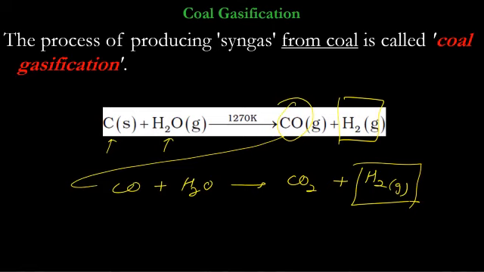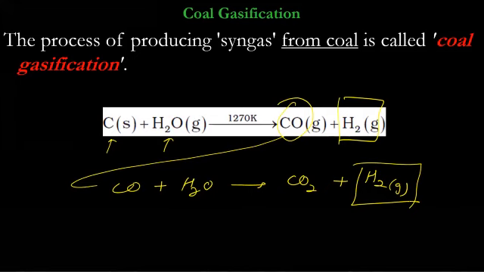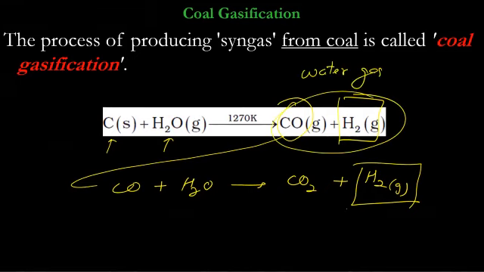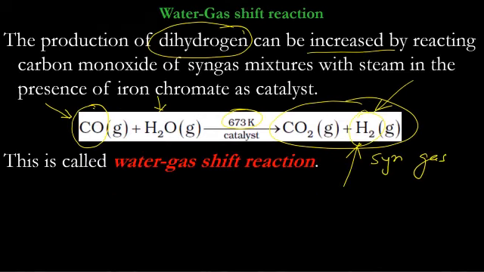It means the water gas reaction is shifted in the forward direction. This is known as water gas or syngas. So this water gas produced is used again, carbon monoxide from it, and the reaction is moved in the forward direction again. So that's why the name here, water gas shift reaction. The reaction shifts in the forward direction. The yield of hydrogen is doubled.